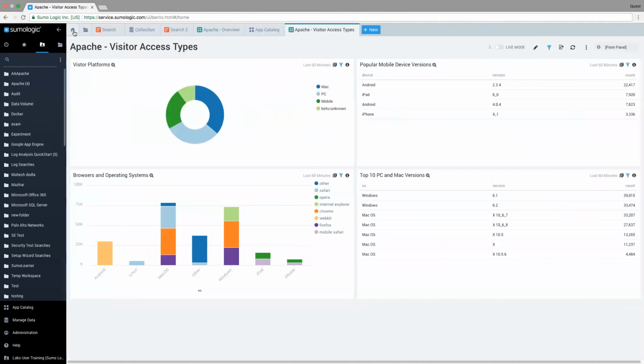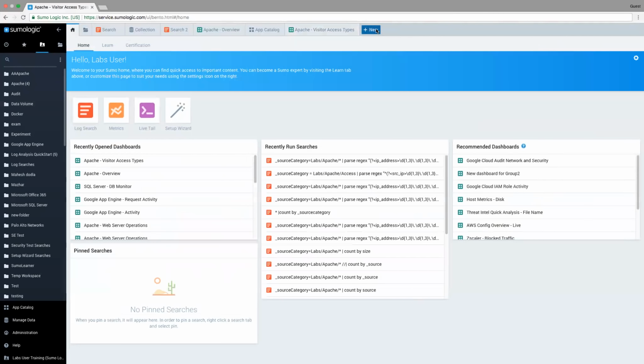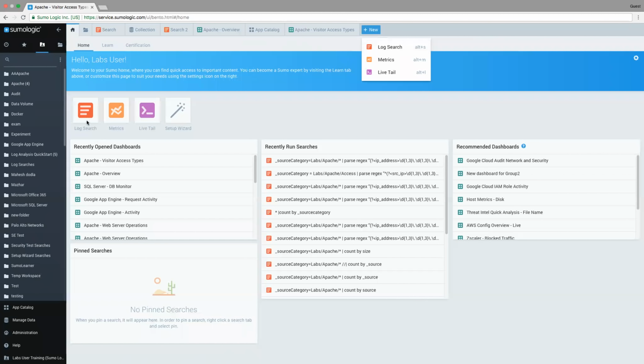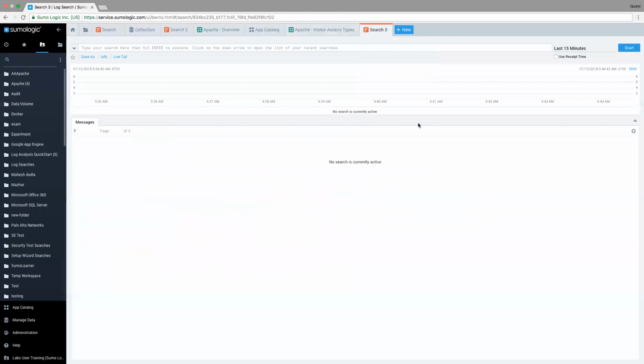And I'm going to go to the Home tab, and I'm going to go to New Log Search. You can also go to New Log Search over here, but either way, kind of same difference. And so now I have a window that's going to allow me to start to do a query. And so how do I do my query? Let's start with a very simple one.